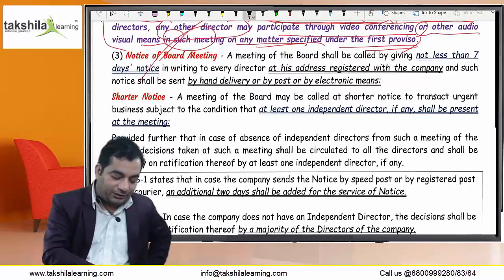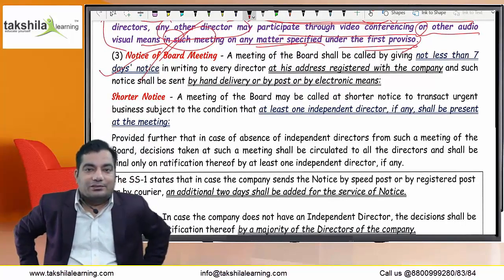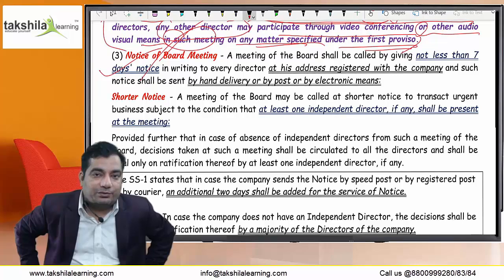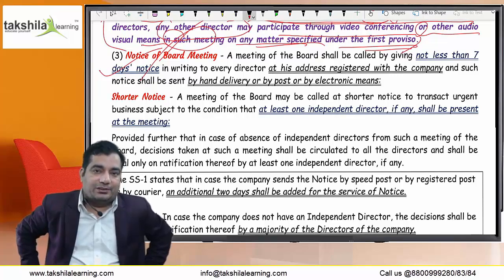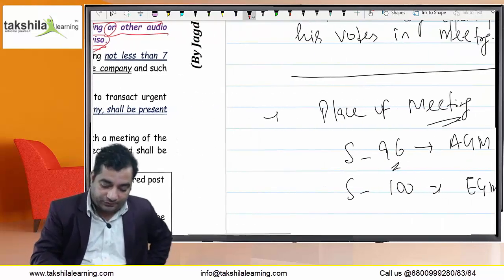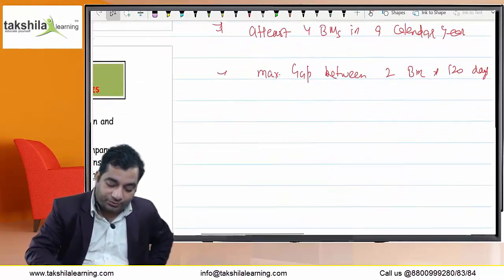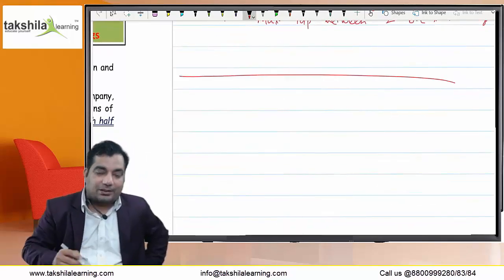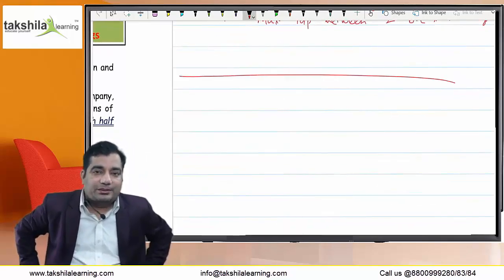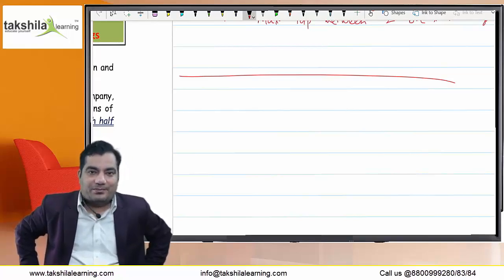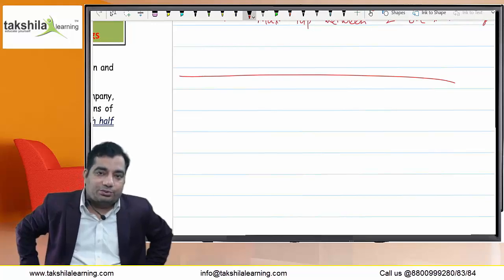Okay. Next is notice of board meeting. I told you in the general meeting chapter that there are basically three types of notices. One is covered under section 101. Now you will be wondering why I am covering the general meeting chapter now. Basically, I have been a student. I cleared my CA, CS, CMA exams, so I try to cover all those topics and provisions where I used to get confused.